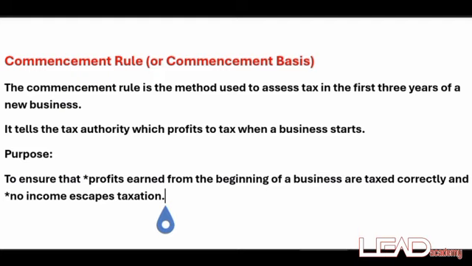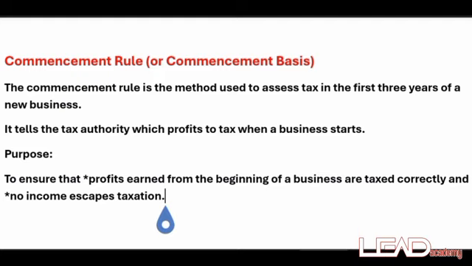We have the old commencement rule and the new commencement rule. The old commencement rule was enacted in the year 2004, while the new commencement rule was the amended Tax Act. I'm going to be treating both rules for a better understanding of basis of assessment when it comes to the commencement rule.